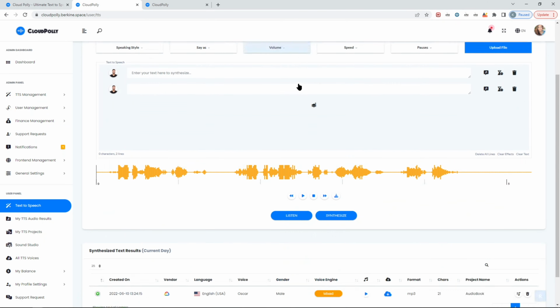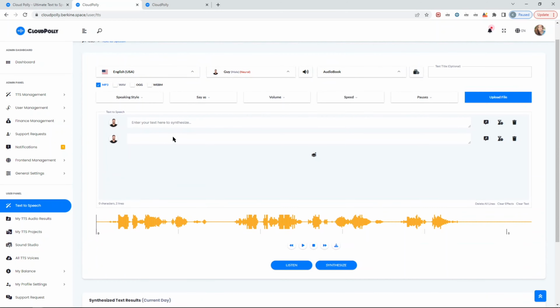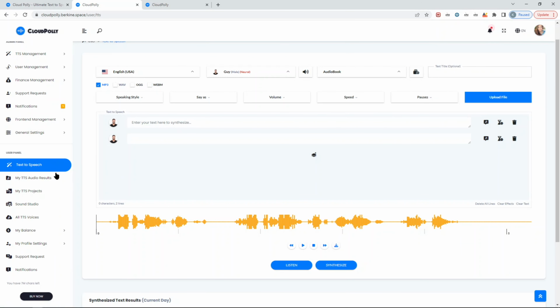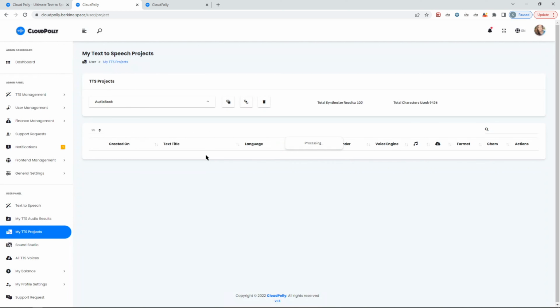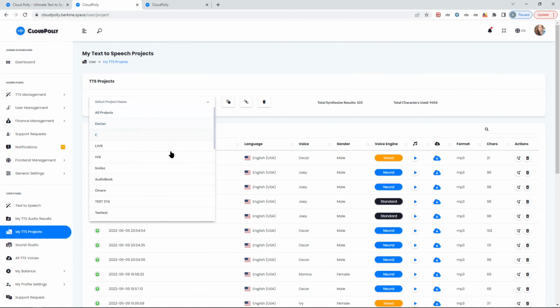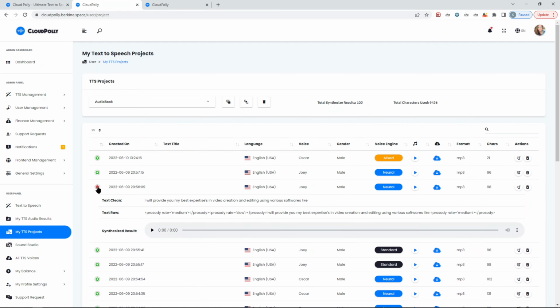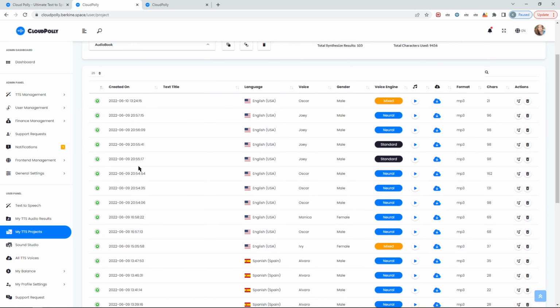Just to give you some idea. So let me show you another important thing. Starting from version 1.5, we added Sound Studio. Again, all your projects, if you want to see all the results under a particular project, how they're grouped, etc., they are here. You just have to select your proper project name and it will automatically show you all the results under this project. You can delete it, you can download it, you can play it as you prefer.